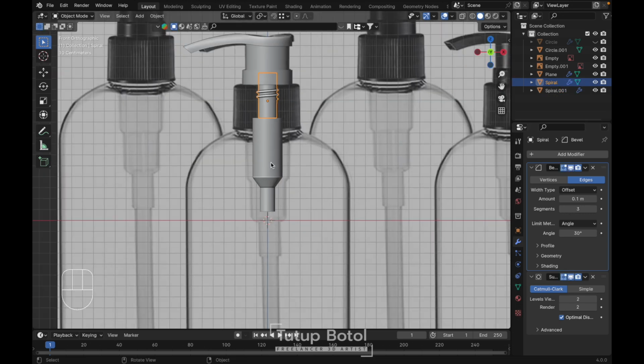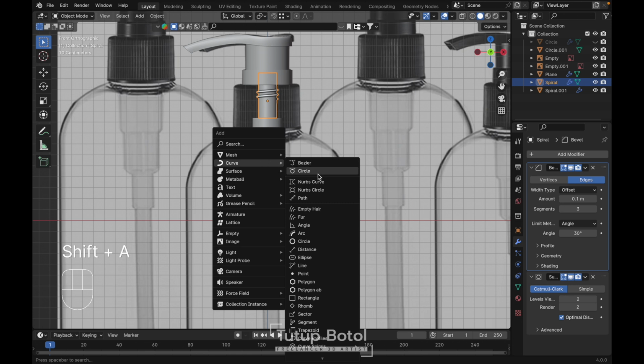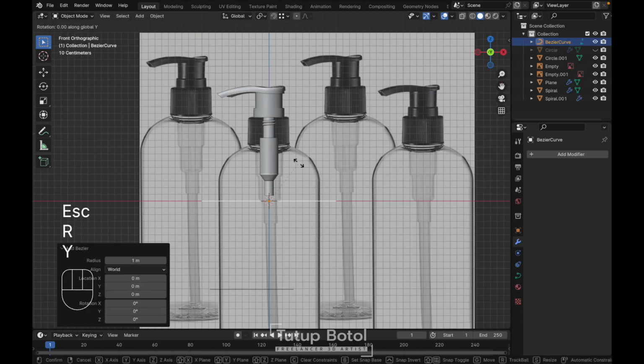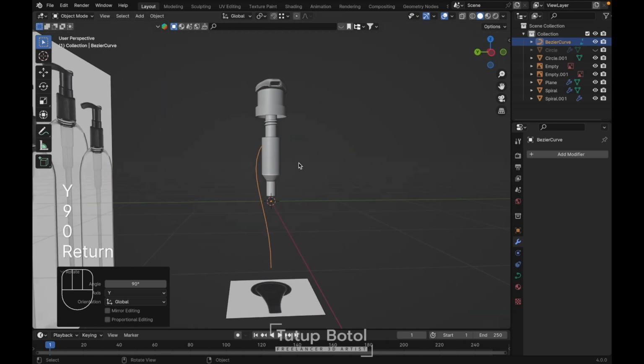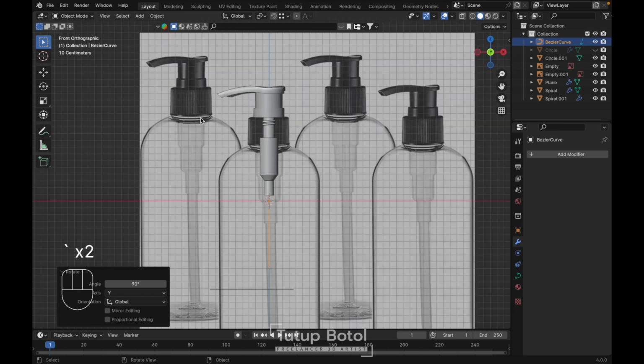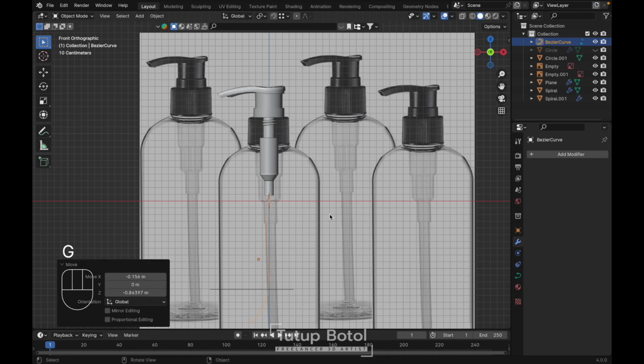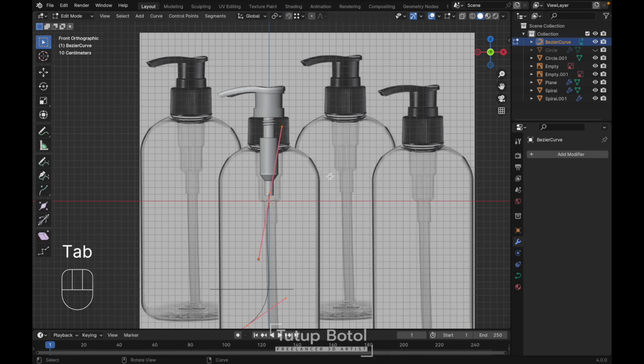Let's press Shift A again, add a curve, and this one we're gonna use Bezier curve. Rotate it on the Y axis 90 degrees, just like this. Press R again, rotate it on the Z axis 90, just like this. Rotate it. I'm just gonna, yep, something like this. Let's tab to the edit mode.